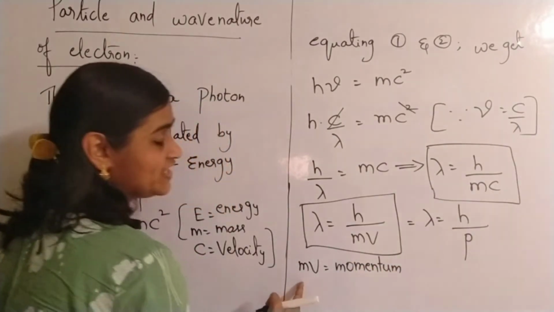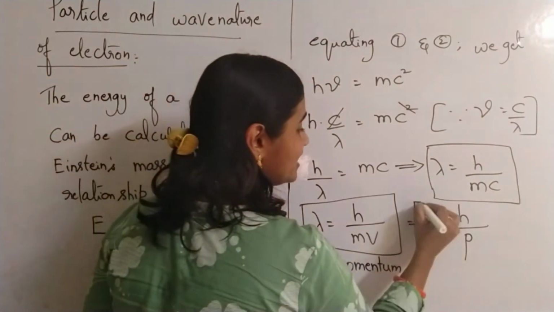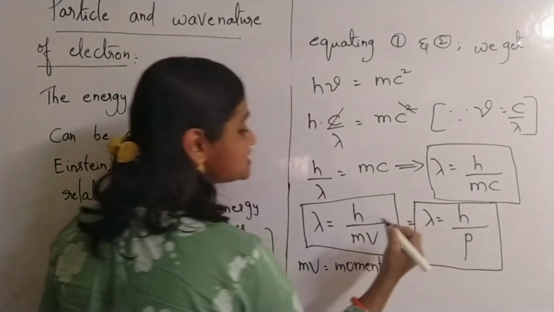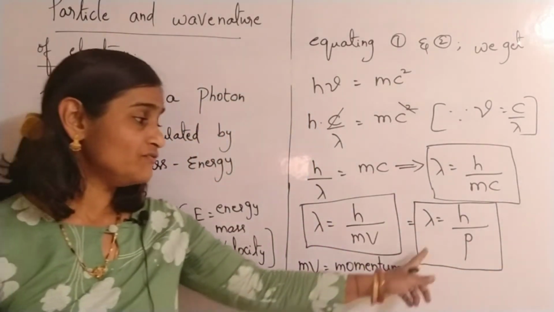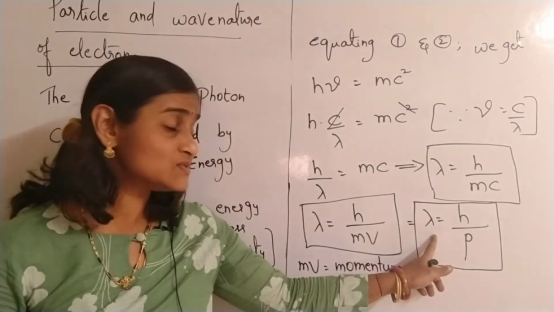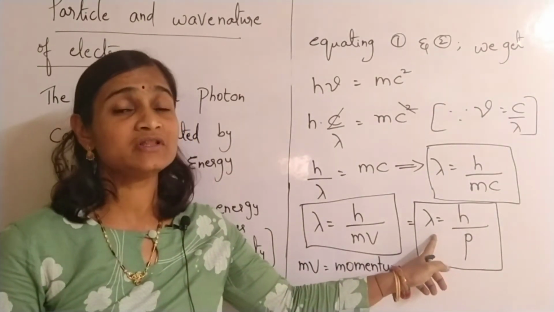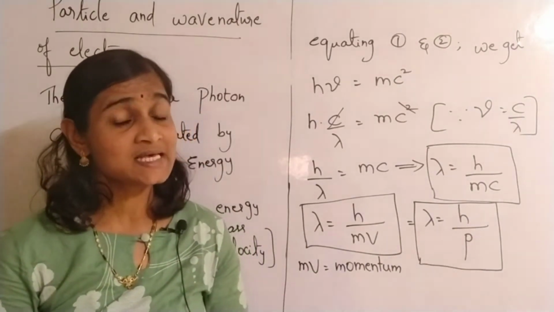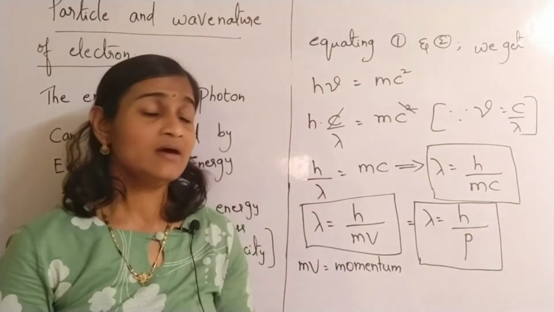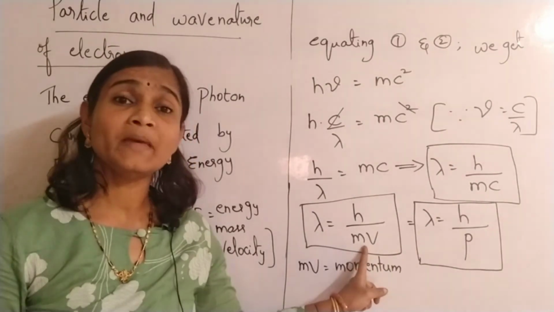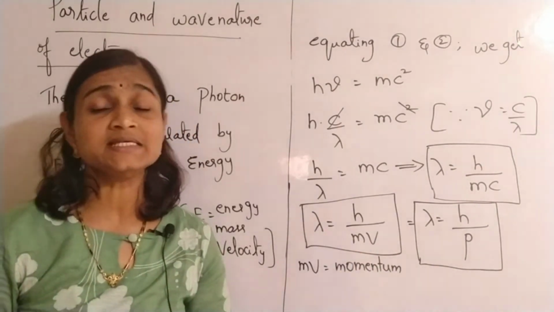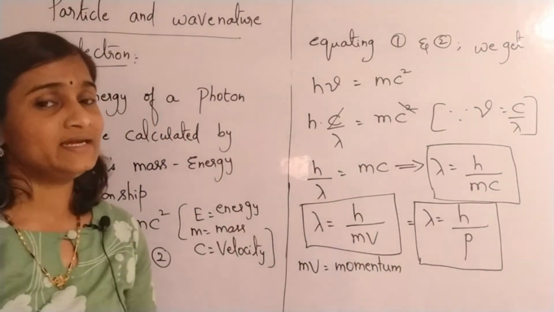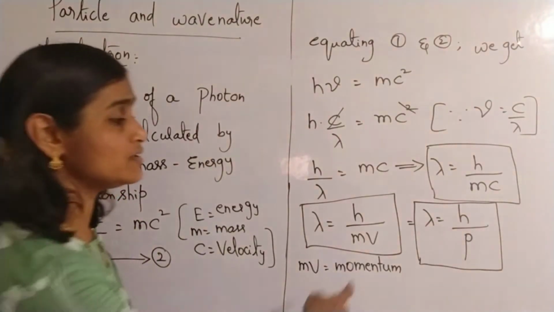So the momentum of the electron you can also find with the help of de Broglie's wavelength. Here lambda is called de Broglie's wavelength for the electron wave, h is Planck's constant and p is the momentum of the electron. So lambda is equal to h by p.